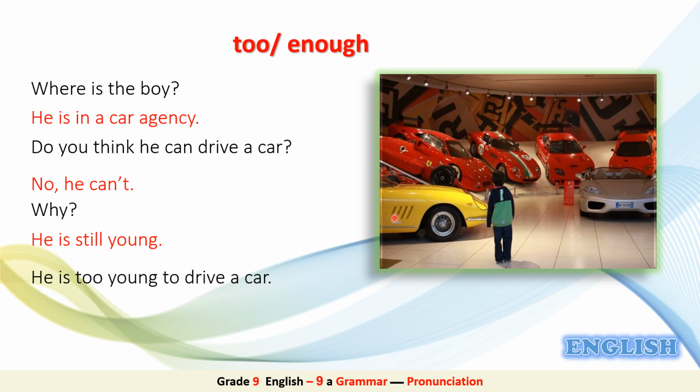So we can say he is too young to drive a car. Here we use too followed by the adjective young, then to and a verb. So he is too young to drive a car, which means he isn't old enough to drive a car. He is still too young.